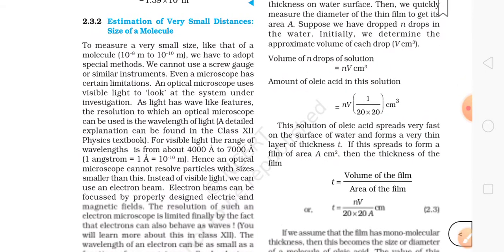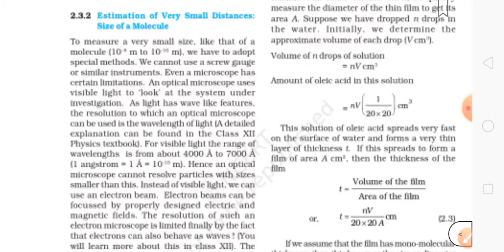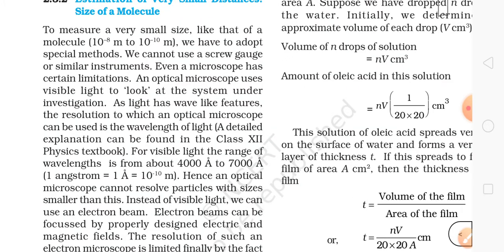Next is the estimation of very small distances, the size of a molecule. So this is very small. We know how small a molecule is, and we need to get its size. To measure a very small size like that of a molecule, which is 10 to the power minus 8 meters to 10 to the power minus 10 meters, we have to adopt special methods. We cannot use a screw gauge or similar instruments. Even a microscope has certain limitations.